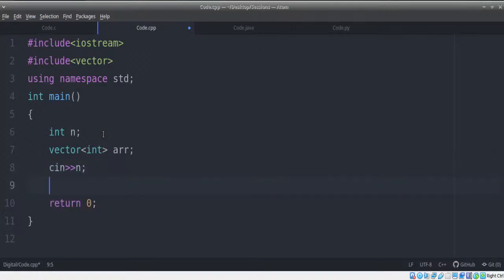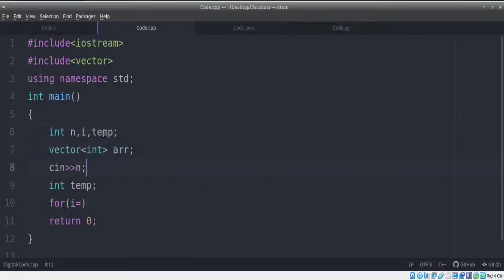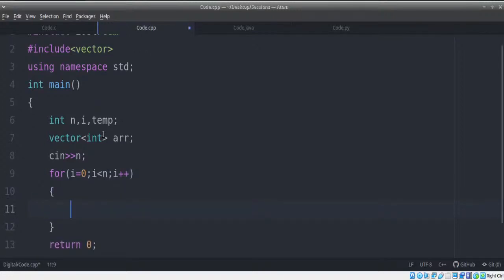After reading the n value, we need to read n elements into the vector, right? So I'll take an int temp here for our reference. For i equals 0, i less than n, i plus plus, I'm just going to take cin temp.